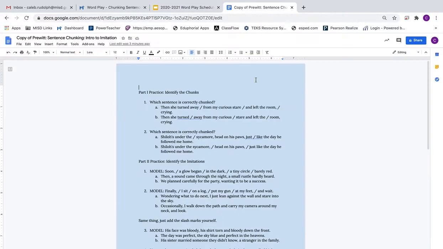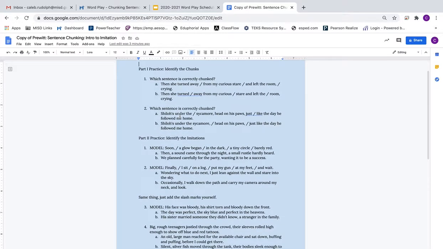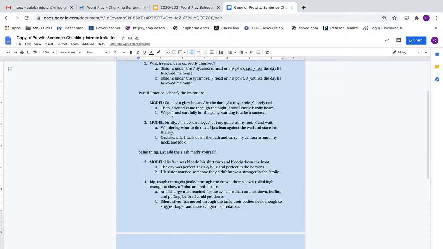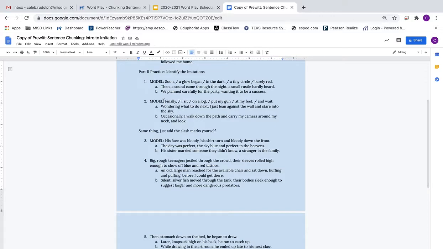All right, so what you're doing here is different sections where you're going to try to match the correct chunking and the correct imitations. So number 1, which sentence is correctly chunked? Part 2, you're going to identify the imitations. So you're going to follow this model here, and then you're going to select the one that follows the same model as this. So it would be A or B. Same thing here. Look at the model, look at A or B.